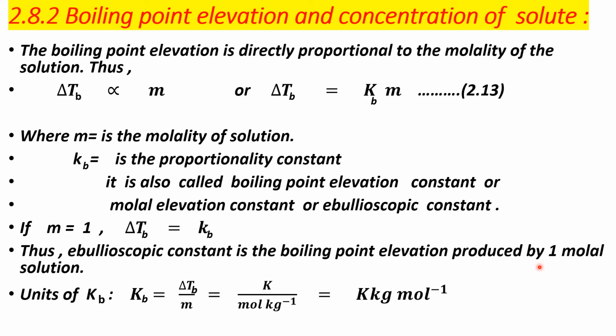What are the units of Kb? When you calculate Kb, the equation becomes Kb is equal to delta Tb upon small m, molality. Delta Tb is counted in Kelvin, that is K. Molality is counted in mole per kg. So the units of Kb are K kg per mole, that is K kg mol inverse. K is Kelvin, kg is kilogram, and mole is the number of moles, in inverse. Okay. Next point.